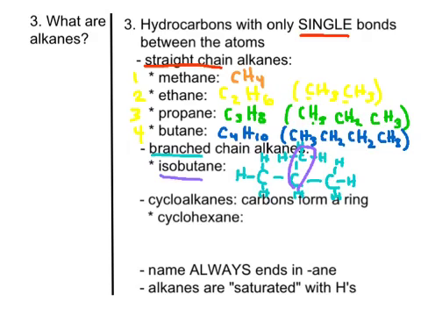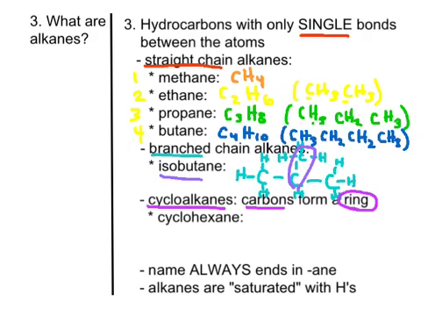Now, the last type of molecule that we can have with these alkanes is what's called a cyclohexane. Okay, so cyclo kind of means circle, or a cycle that goes around in a circle. So in cyclohexanes, the carbons form a ring.